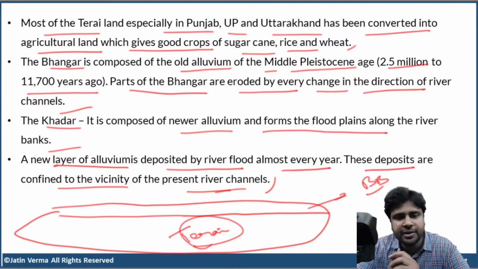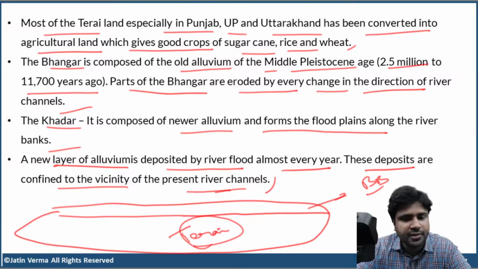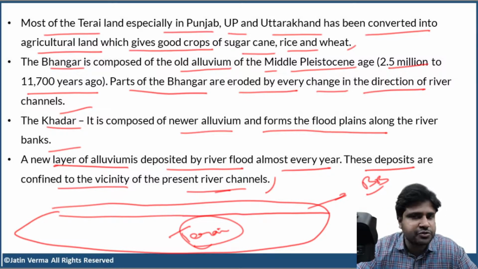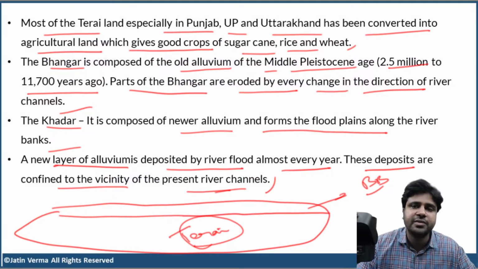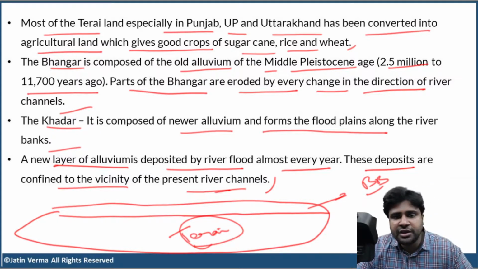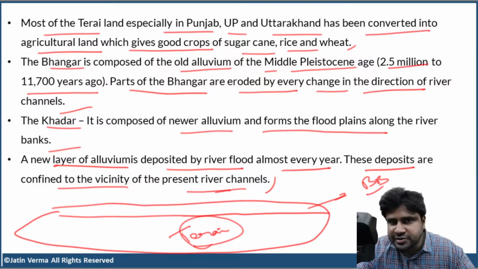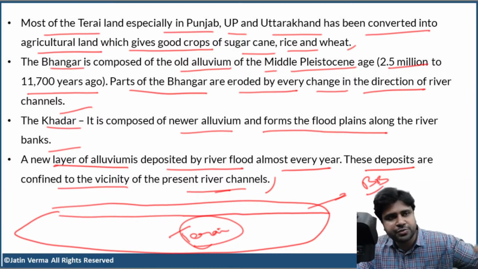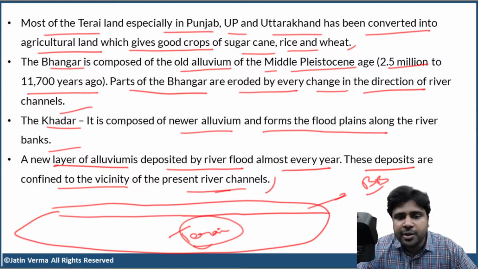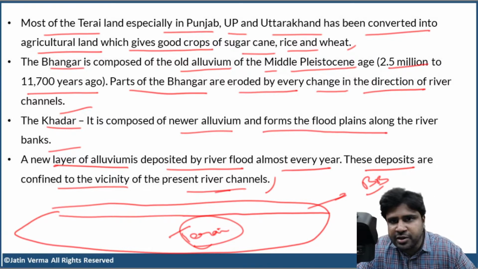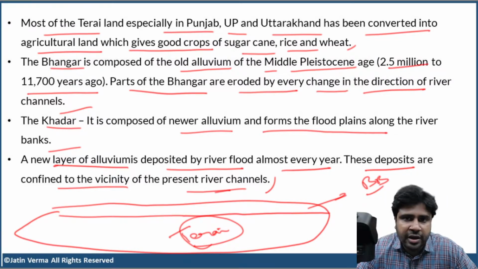Please keep the atlas ready with you guys. That is very, very important. Because from now, it's all about places, places, places. Maybe the topics we are discussing now are easy. But when we start discussing rivers, tributaries, and all that, it becomes very difficult. And also, we have to discuss the coastal plains. Then I have to describe the eastern coastal plain, which stretches from this point to this point. Most of those images and maps are not available on the internet. So you have to keep the atlas ready with you.